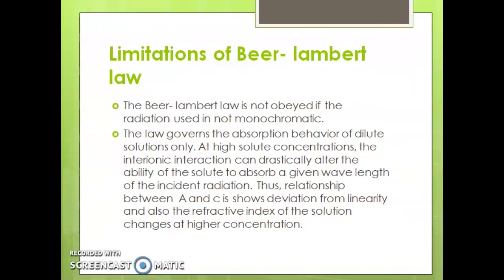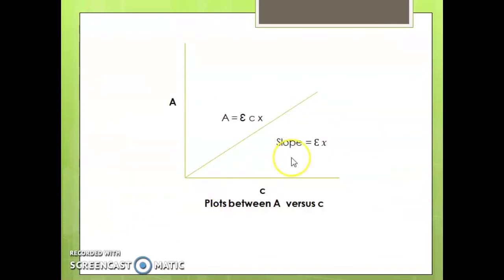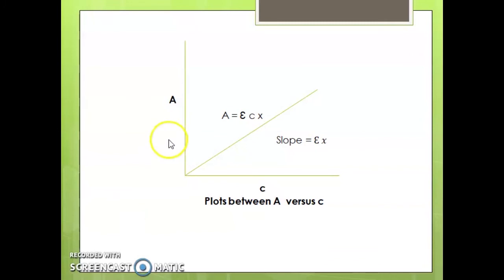Here we can see the plot between A versus C. It's a linear plot. That is, the plot between A, absorbance, and C, concentration, is a linear plot. At high solute concentration, it shows deviation from linearity.